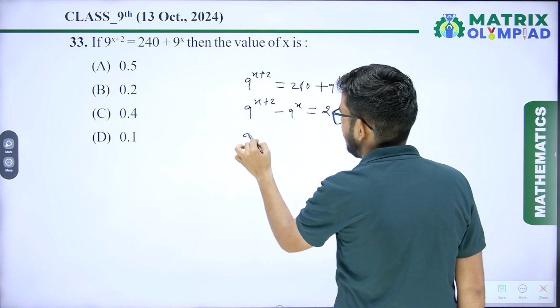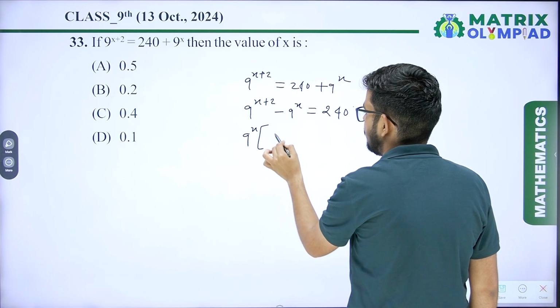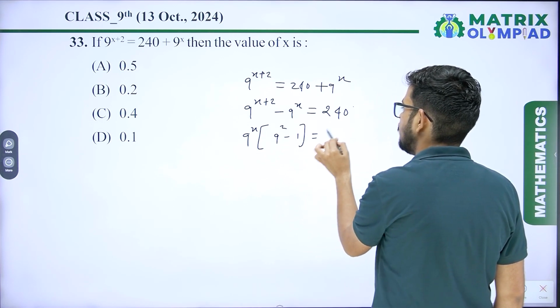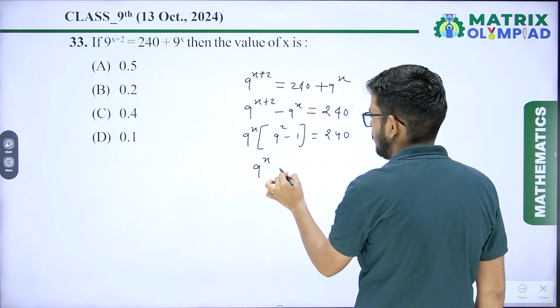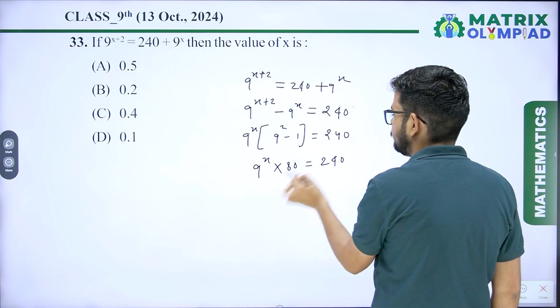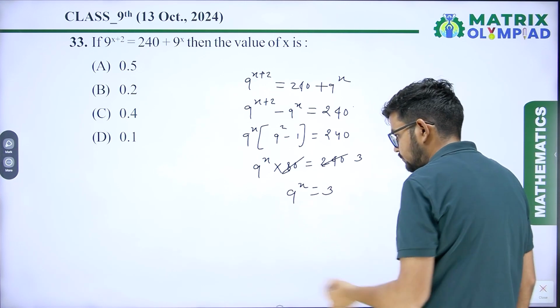So you will get 9 raised to power x common, and it is 9 raised to power 2 minus 1 equals 40. That is 9 raised to power x into 80 equals 40. So you will get 9 raised to power x equals 3.